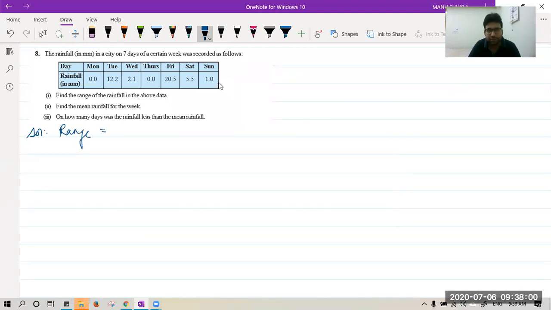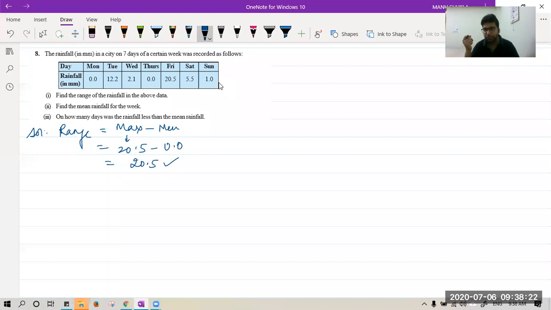Max is 20.5 on Friday, and minimum is 0.0. Very good. So answer is 20.5 only. So this is the range of the question. Very good, all of you.